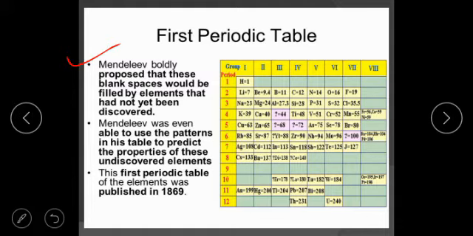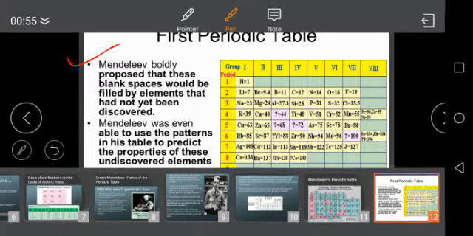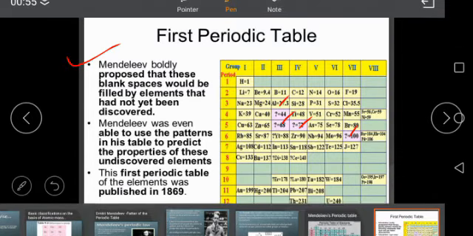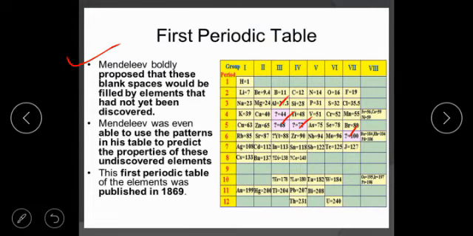Mendeleev boldly proposed that these blank spaces, you can see these are blank spaces, would be filled by elements that had not yet been discovered. This was the biggest contribution. In Mendeleev's periodic table, some of the undiscovered elements also got a place.